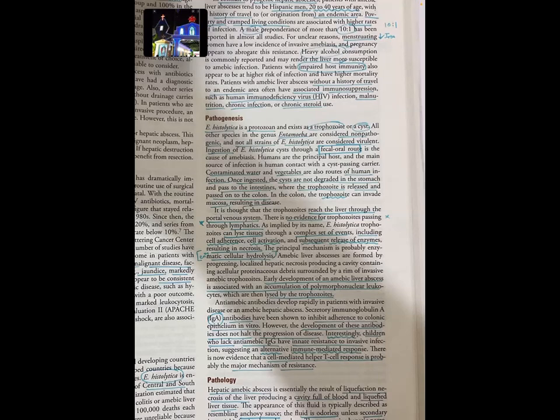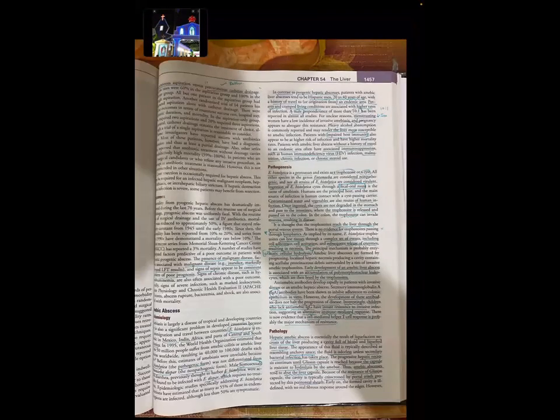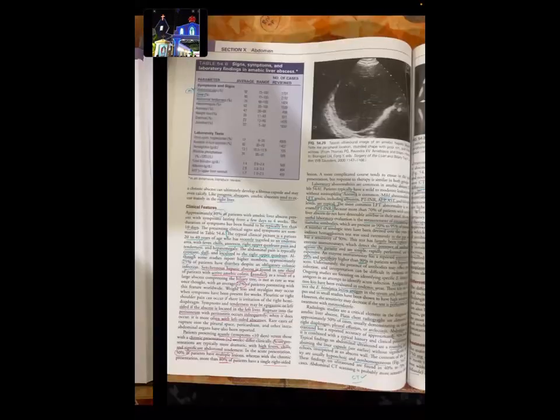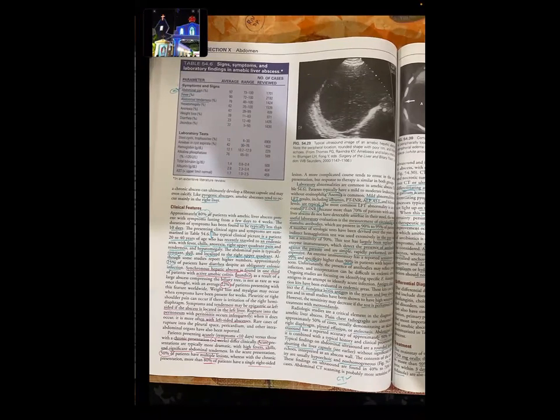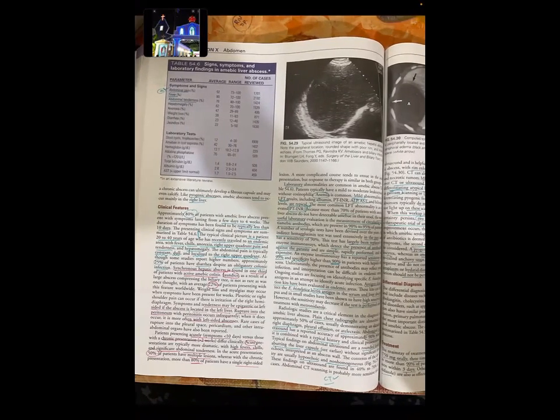Next page. Same as pyogenic abscess, amoebic abscess also most commonly occurs in the right liver. Above, they have given the common symptoms. Most common is abdominal pain, 92%. In pyogenic, the most common is fever. Here it is abdominal pain. And for both, the least common is jaundice.